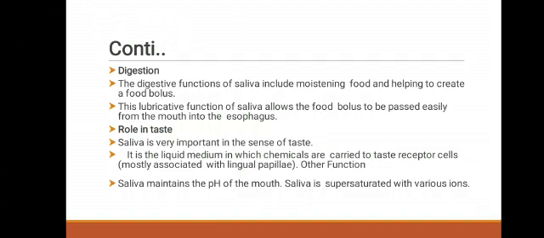Saliva is very important in the sense of taste. It is the liquid medium in which chemicals are carried to taste receptor cells, mostly associated with lingual papillae. Another function is that saliva maintains the pH of the mouth. Saliva is saturated with various ions.